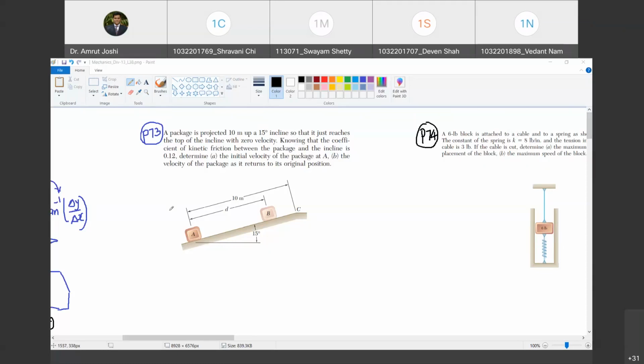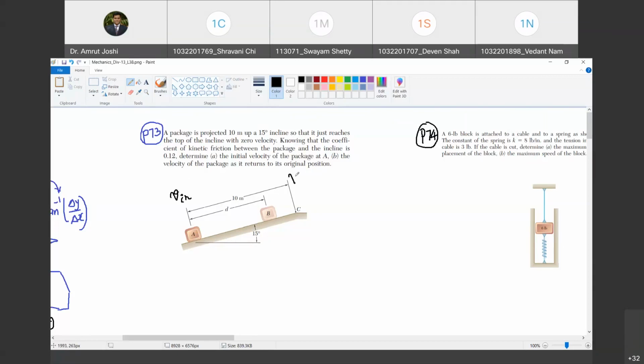Right. So this package is projected upward with such a velocity that the velocity becomes zero when it reaches C. Are you with me? Yes, sir. So what is the velocity here? I will call this the initial velocity, V_in.